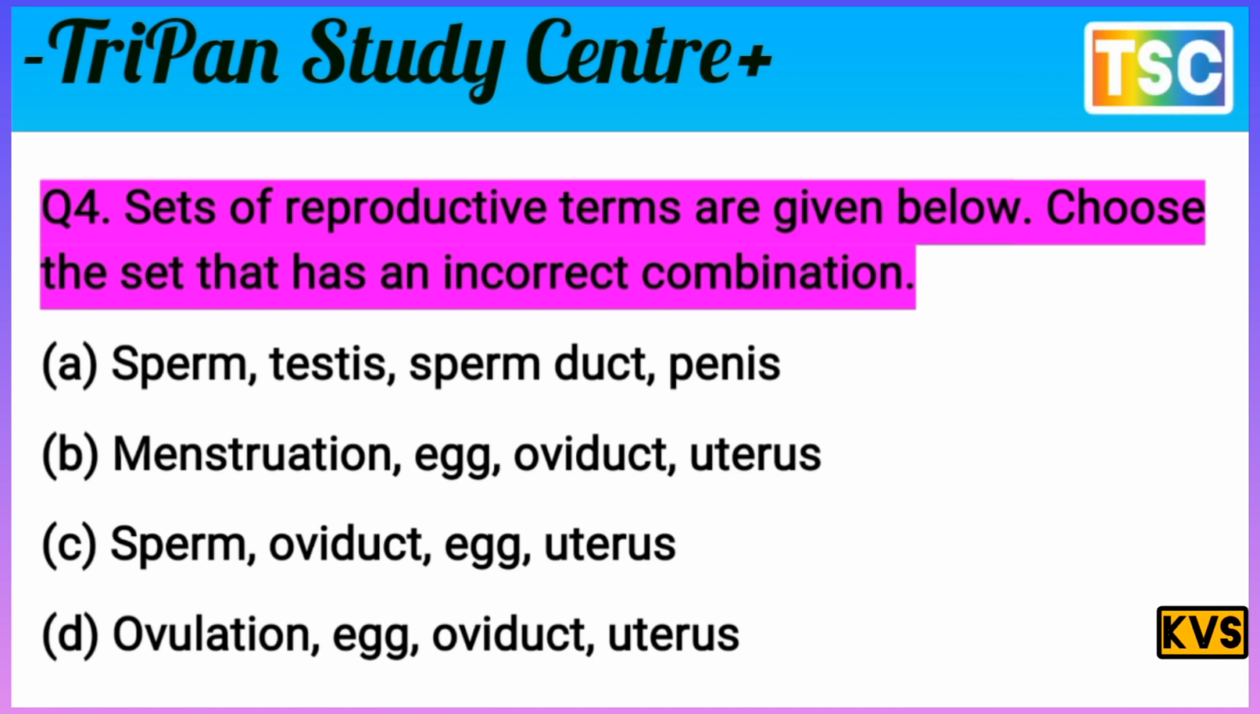But C is very different: sperm, oviduct, egg, uterus. This is not a valid combination. It means the set that has an incorrect combination is C. The examiner asks for the incorrect combination, so C is the incorrect combination. The C option is right. Let's see the next question.